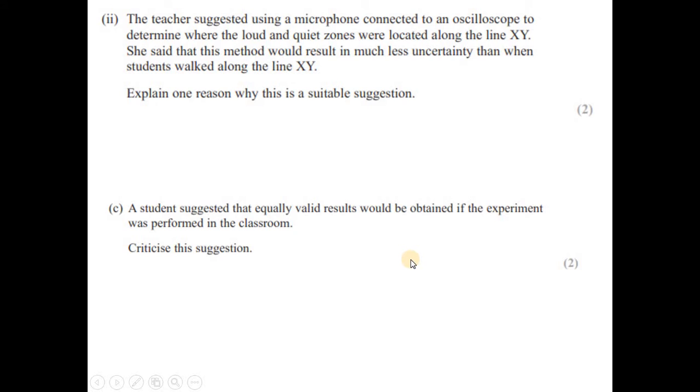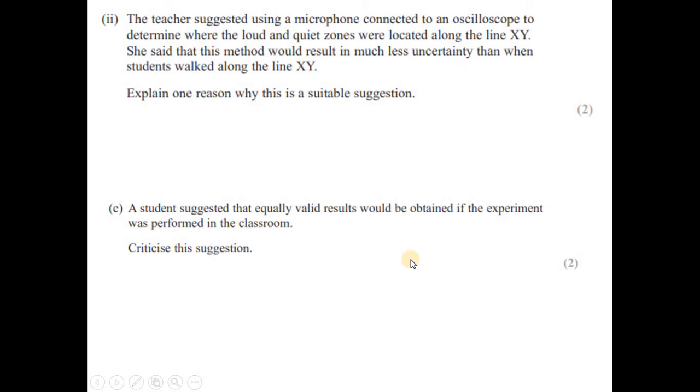Clearly, if you see a person noting down the position for a loud and quiet region of the sound, it will be difficult for a person to judge the exact position, but the microphone will detect the exact position because it is connected with the oscilloscope.